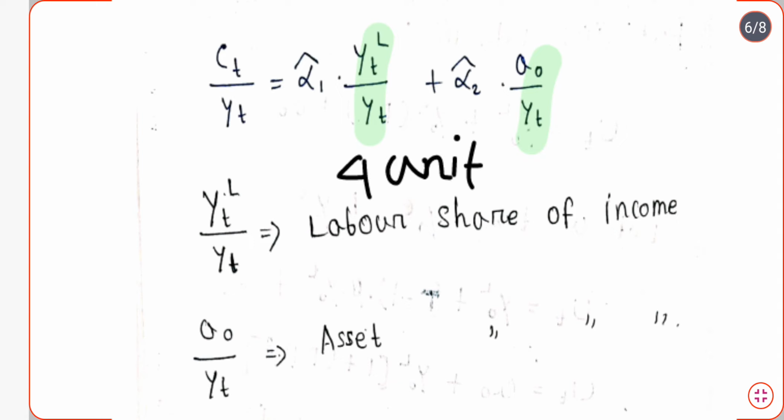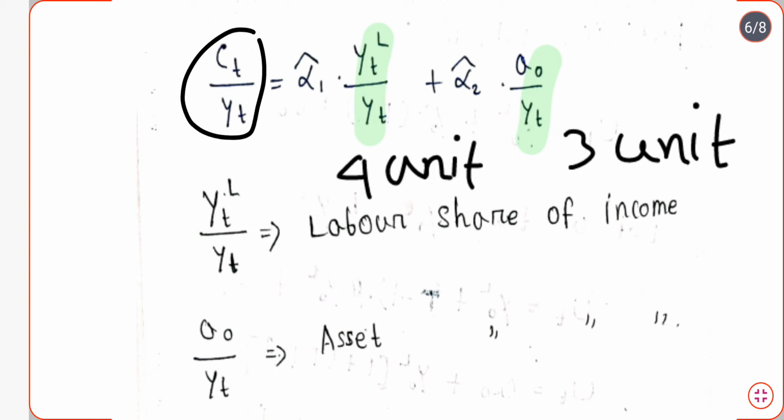So this asset share of income is also growing at a close proportion. It may not grow at 4 units, but suppose it is growing at 3 units. So they are growing at a very close proportion, and the entire equation, or the entire Ct by Yt, remains quite constant. It is not changing much.